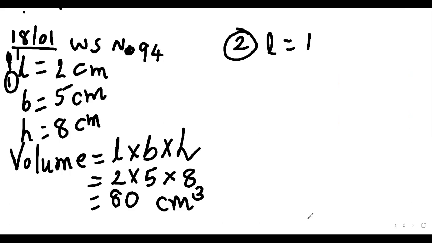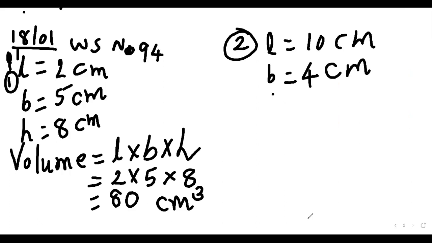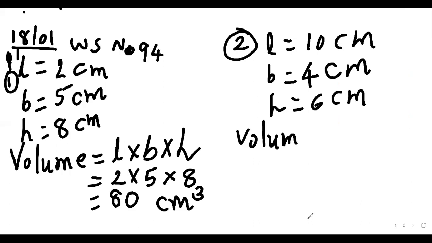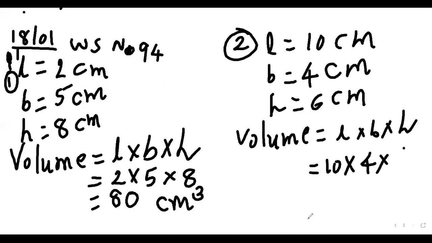L is 10 centimeter, B is 4 centimeter, and H is equal to 6 centimeter. So volume is equal to LBH, which is 10 into 4 into 6. The answer will be 240 centimeter cube.